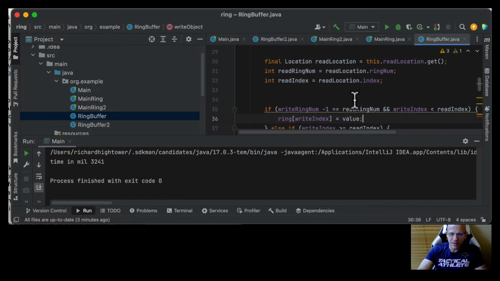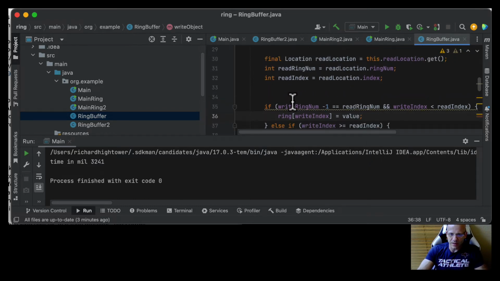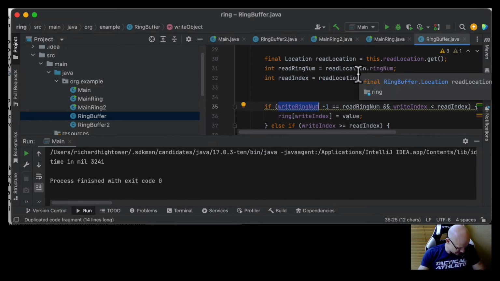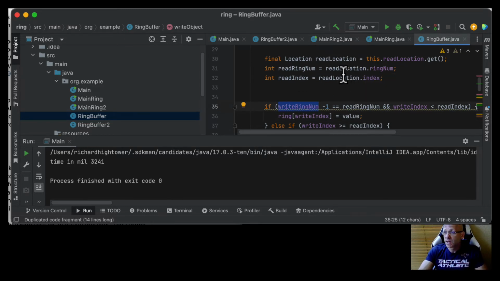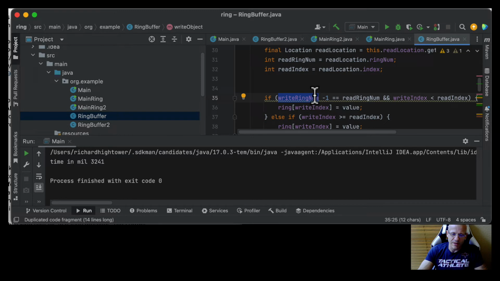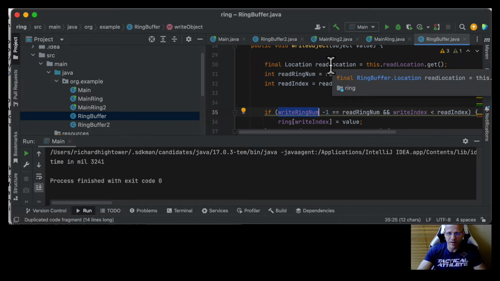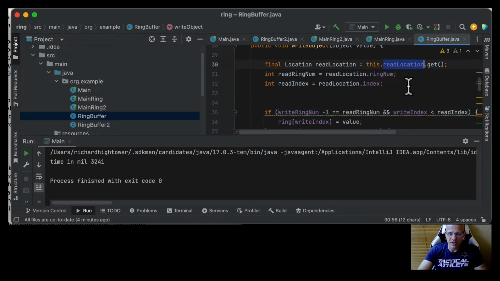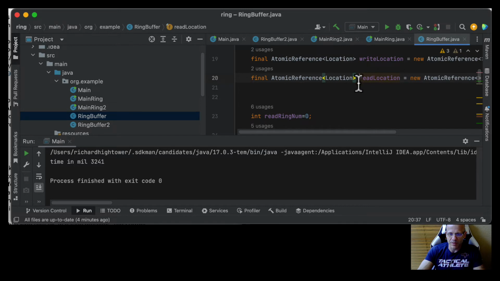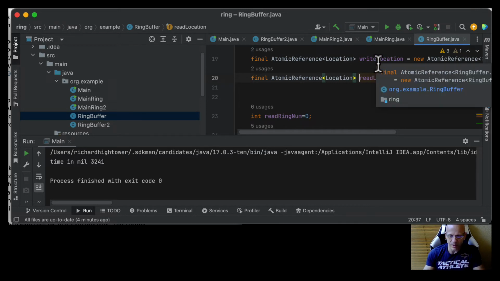So notice that we're only updating and accessing the write variables, not the read variables. That's because the thread that's going to be doing the writes will only see the write variables, because they're only going to be updated by that thread, where the thread that's doing the read is only going to see the read variables, and they're only updated by that thread. And if we need to read the other side, whether we're from the write and we're reading the read locations, or we're from the read and we're reading the write locations, we're going to access this atomic reference. Remember, these are both atomic references. We have one for write location and one for read location.